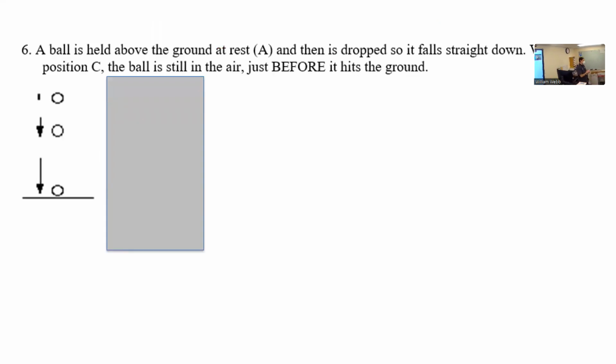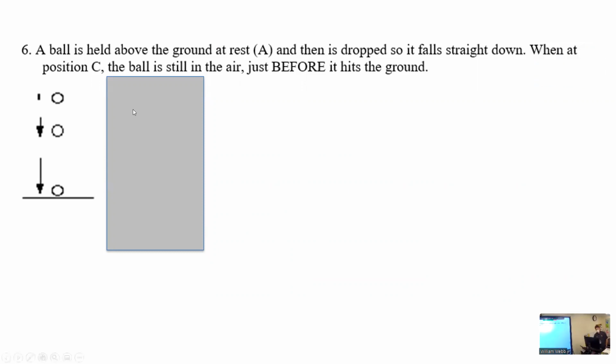All right, so let's practice with some pie charts. While you don't generally have to draw pie charts on College Board, I think they're really good practice for thinking through the transformations. So here we've got a ball being held above the ground at rest. So that's high position point A, and then it's dropped and it falls straight down. And then when it's at the bottom position C, the ball is just right above the ground. It's just starting to hit the ground, because they don't want you to say it's at rest now. It's at the bottom of its fall as it starts to make contact.